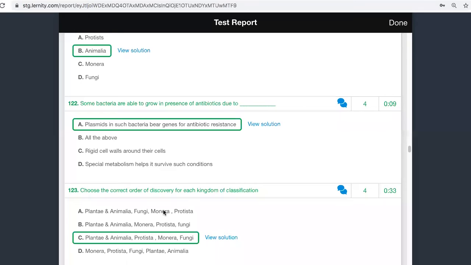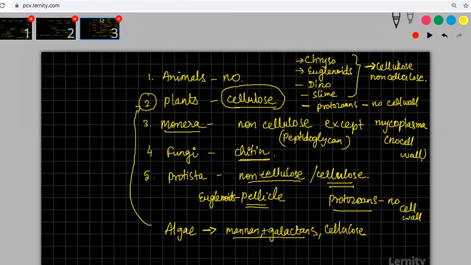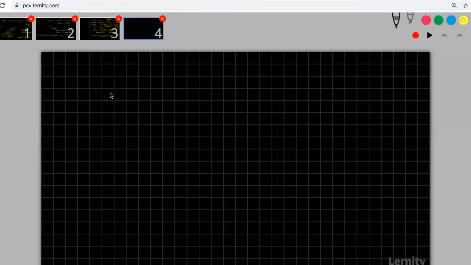Okay. So they are asking here to choose the correct order of discovery for each of the kingdoms of classification. So you have to know how this entire five kingdom concept came. The idea behind this is that you need to know the order of discovery. Please understand that Carolus Linnaeus, in the two kingdom classification, was talking only about plants and animals.